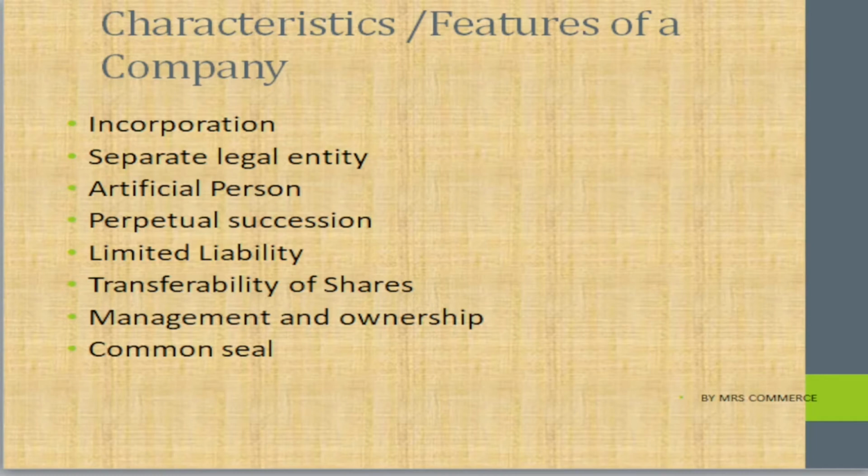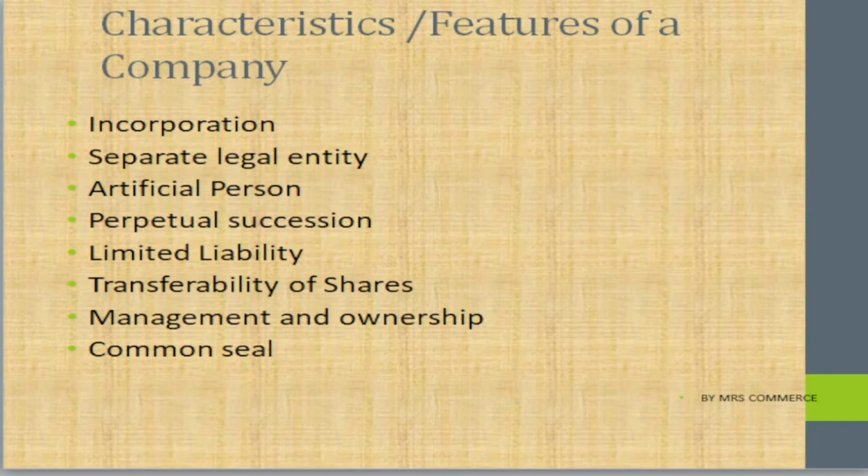Separate legal entity, it is separate from its shareholders. Legally, if the company is getting wound up, no creditors can go for claiming the personal assets of the shareholders. Artificial person, in the eyes of law, it is an artificial person. It can have its own property, it can sign a contract, it can conduct a business, everything it can do.